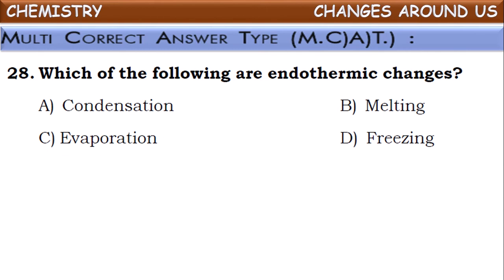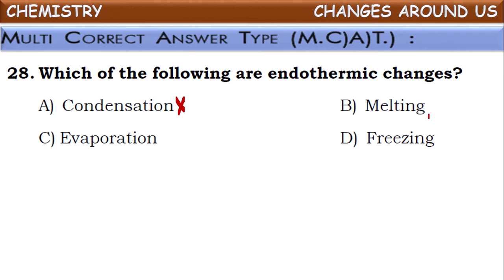If we see here, certain changes are mentioned in the options. First among them, condensation. Condensation means the conversion of a gaseous substance into liquid form by cooling. So when gas converts into liquid, heat energy is emitted by that gas. So it comes under exothermic change. It is not endothermic.